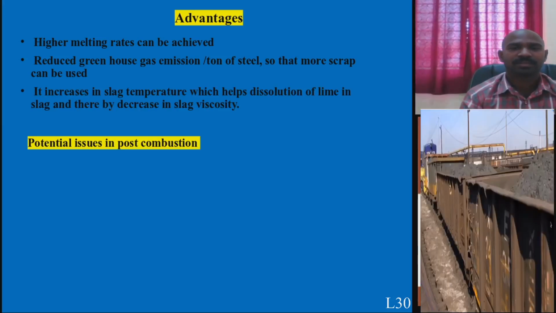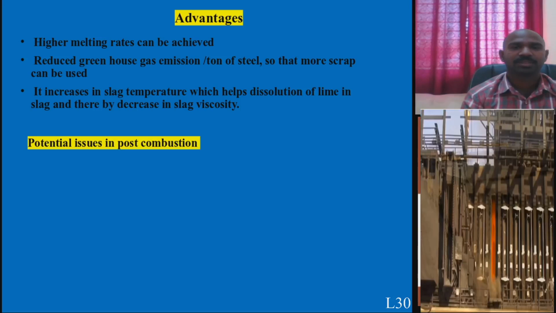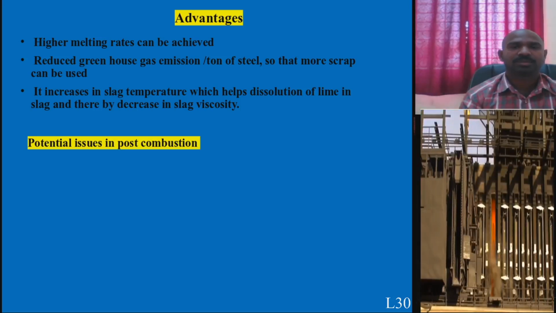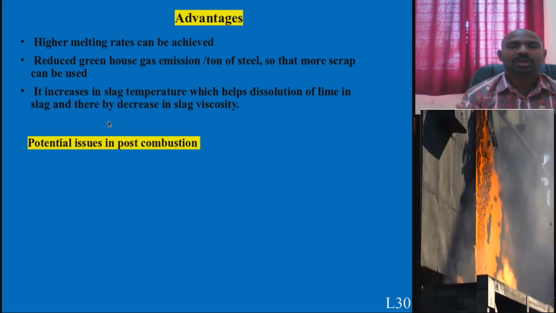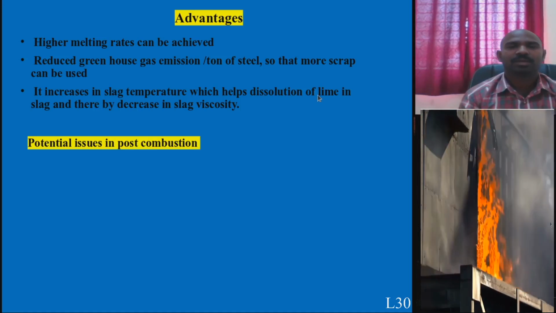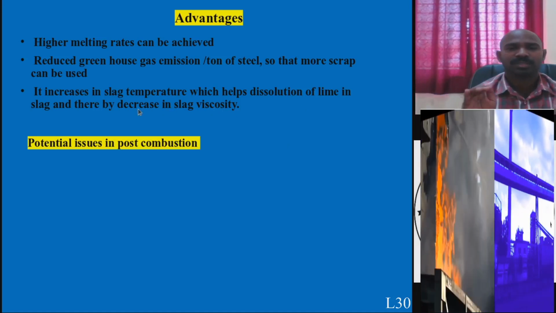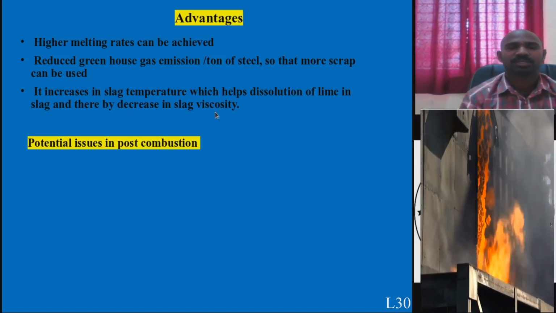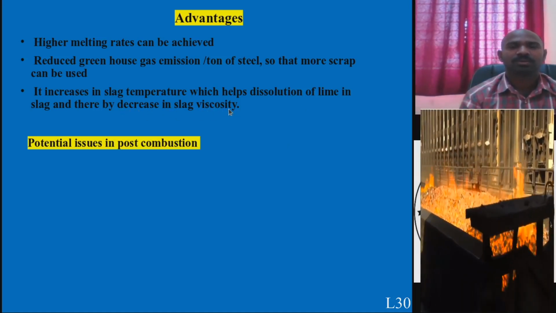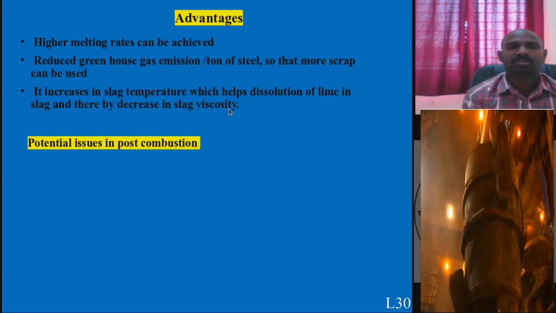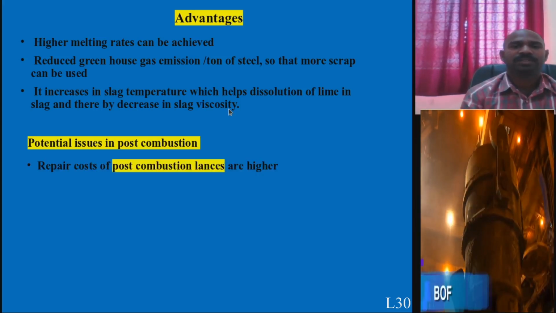High melting rates are achieved by this. It means dissolution of lime, that is CaO, goes again into the slag, thereby the slag viscosity will be decreased. There should not be high slag viscosity for tapping of either slag or molten metal. So it is one more advantage.